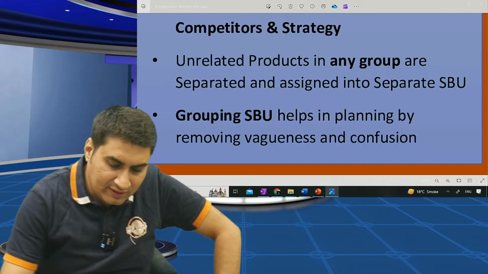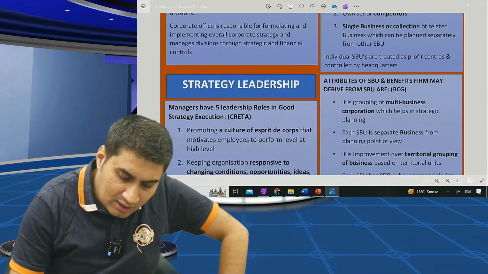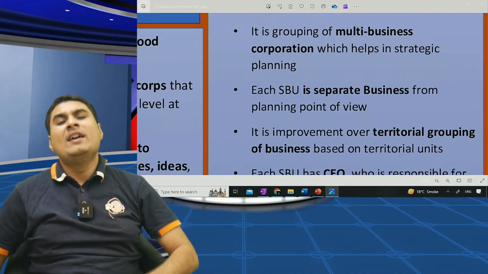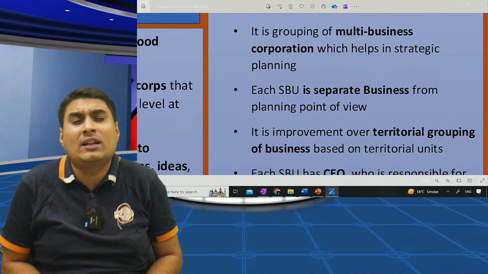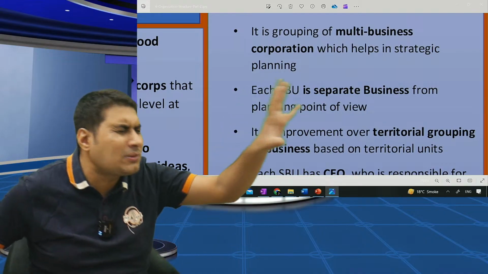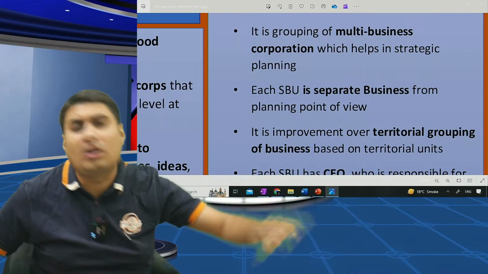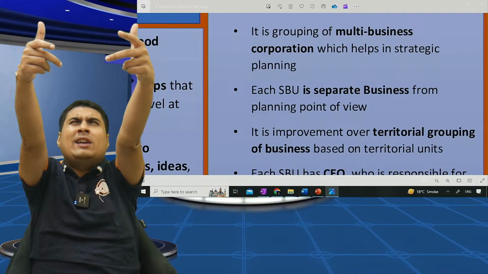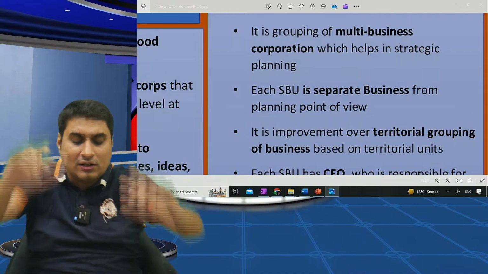Done. We will speak two times. Chalo, three points. Two also if you learn enough. It is grouping of multi-business corporation which helps in strategic planning. Each SBU is a separate business from planning point of view. It is an improvement over territorial grouping of business based on territorial units.